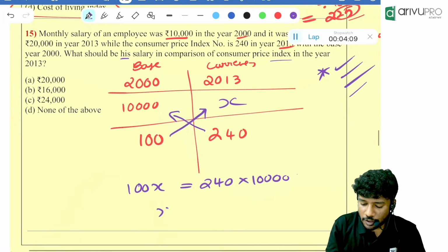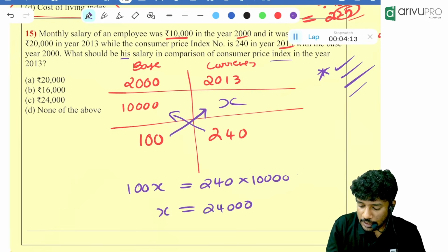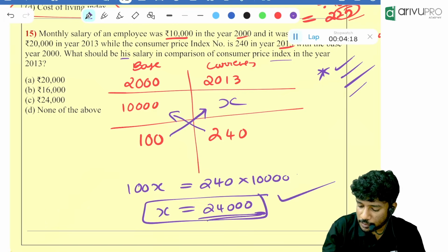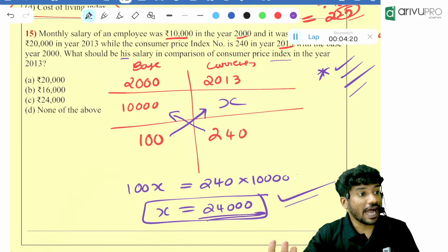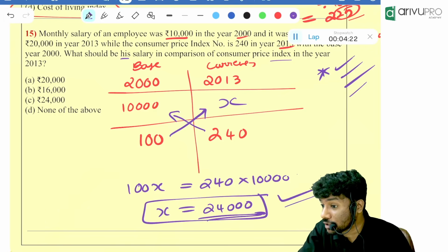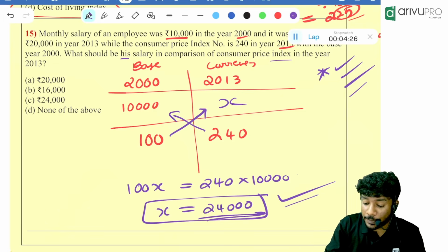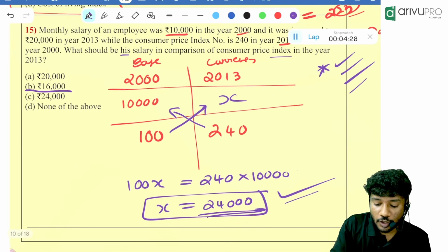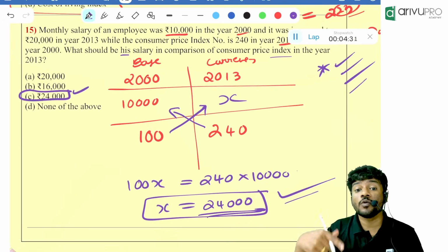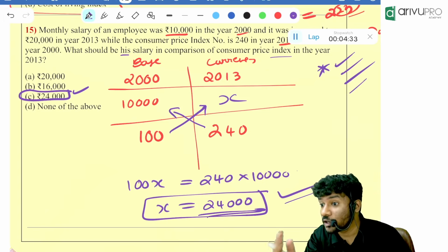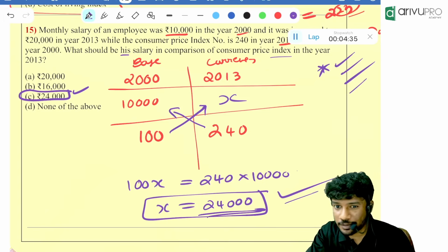So X is how much then? Cancelling zeros and zeros, X is equal to 24,000. So actually, after considering the cost of living or the CPI, how much should we have paid the person? 24,000. But how much are they actually paying him? 20,000. Are you getting the point, people?